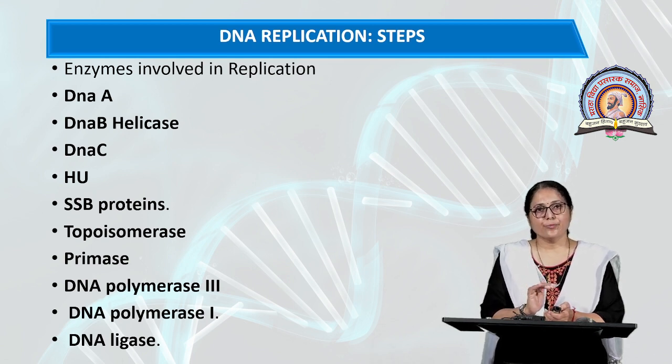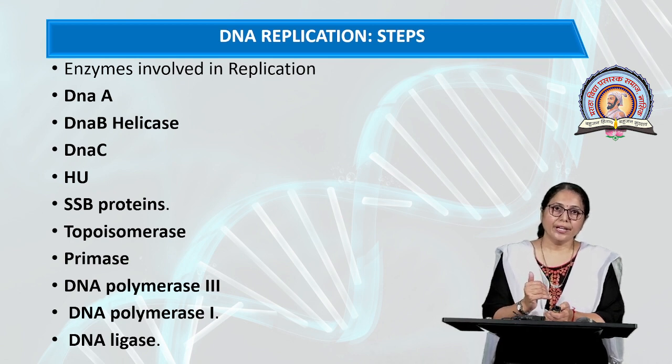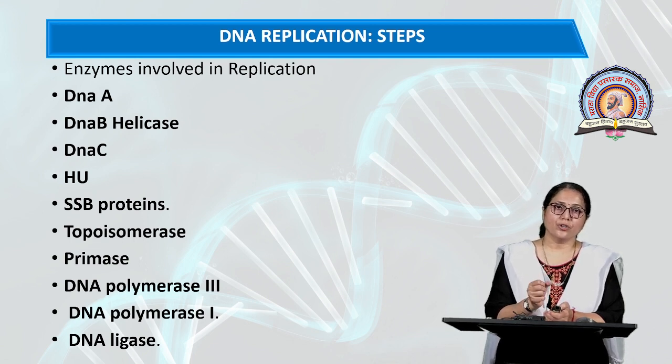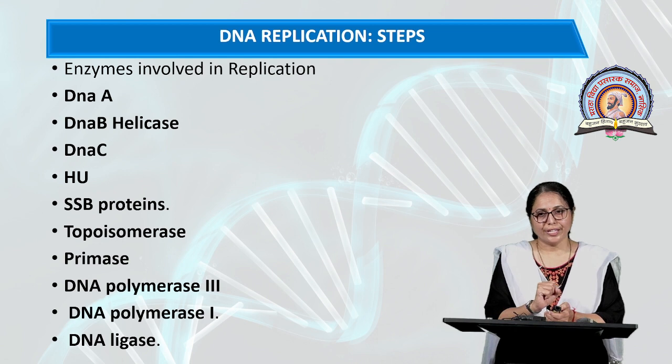Then SSB protein, the single stranded binding protein, maintains the single stranded position, because copying of DNA from parent to daughter needs the single stranded state. That's why SSB protein firmly binds to the single strand of DNA and maintains it.